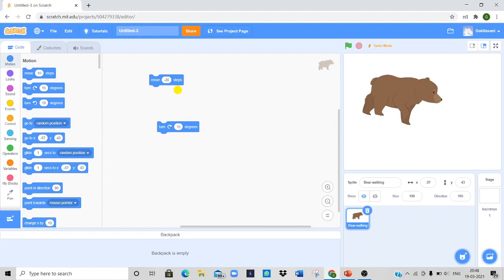Okay, it is pretty much simple. This block is used to turn the sprite in clockwise direction. To turn the sprite in anti-clockwise direction, use turn 15 degrees anti-clockwise, as we can see from the arrow mark itself.